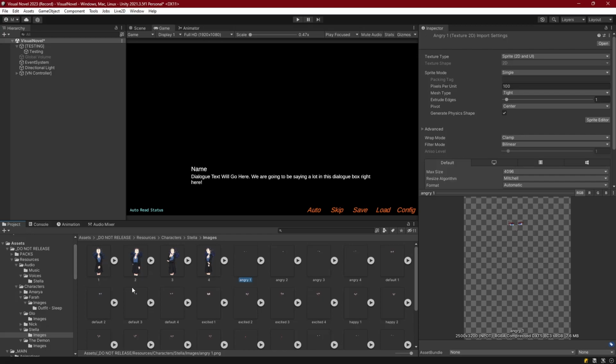And of course, for your characters, maybe you'll have different sprites for different outfits. Those outfits will either be in a different sprite sheet or in a different folder, and you pass in the paths to those folders. Now, the way that we're running set sprite and get sprite and all of that, it's looking based off of the path that you provide.